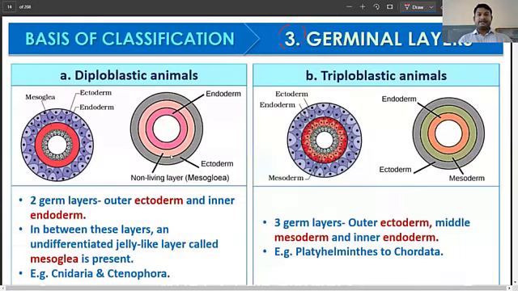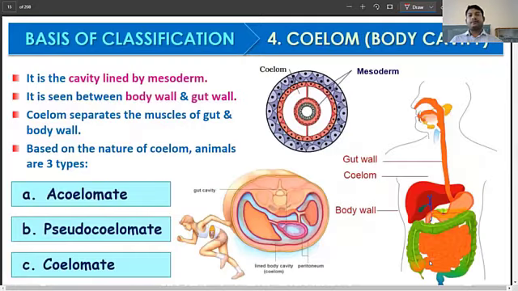So again, a comparison between the two, as you can see here, three layers. Ectoderm, mesoglea, and endoderm in case of a diploblastic organism, and you see this in case of cnidarians and the ctenophora. And when we talk about the triploblastic organisms, we see them from platyhelminthes all the way up to the chordates. So that's the main difference between the diploblastic and triploblastic. That forms again a basis for the classification of the organisms.